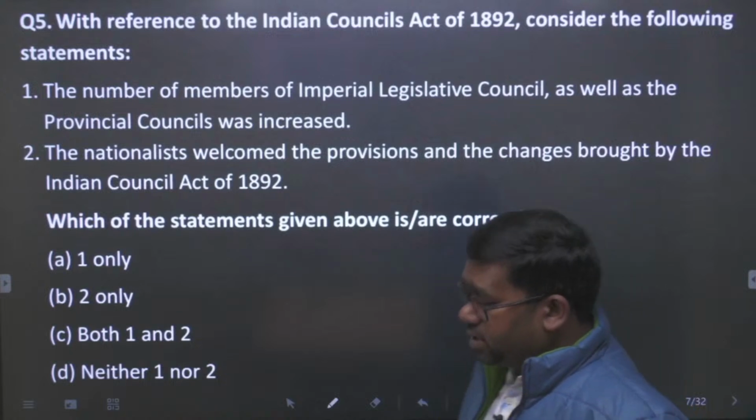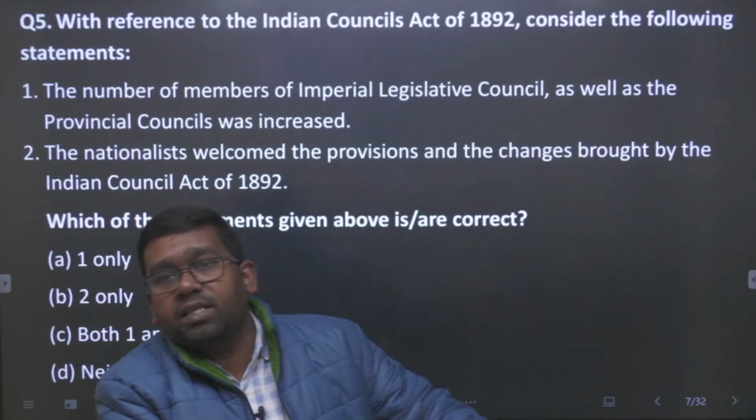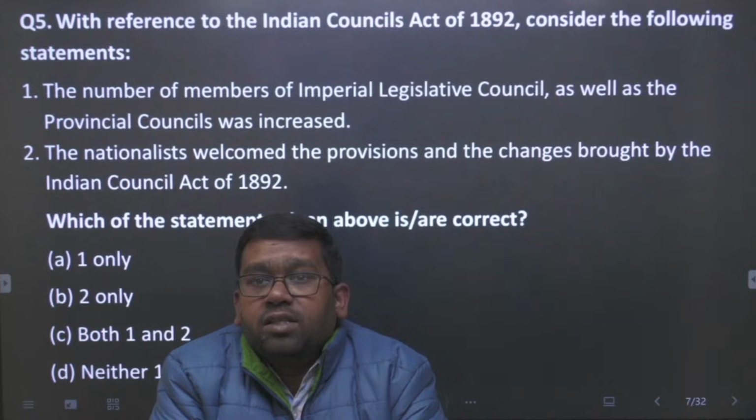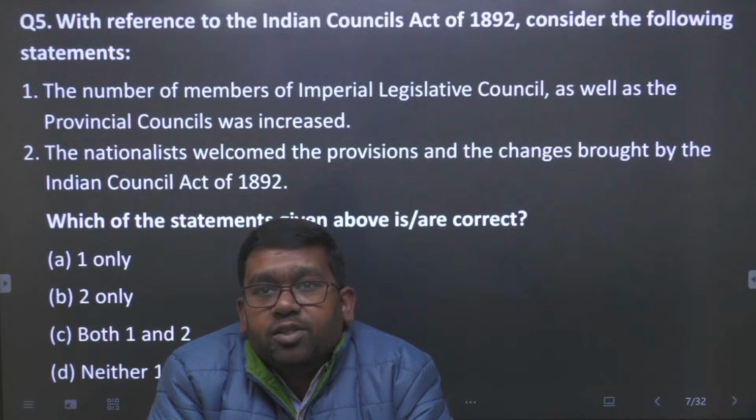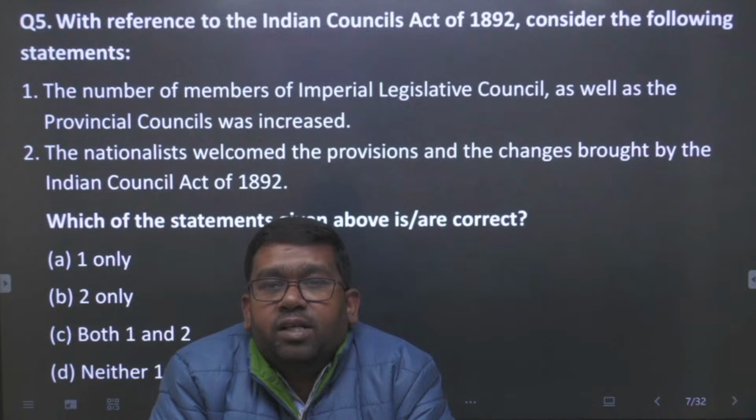So, let us take a short 20 seconds and see whether you are able to answer this question or not. If we see this point, it is true that the number of members of the Imperial Legislative Council as well as the Provincial Councils was increased according to the Indian Councils Act of 1892. But however,